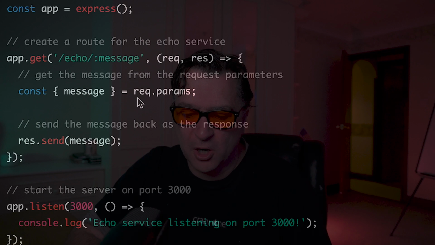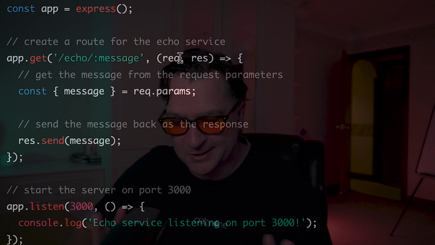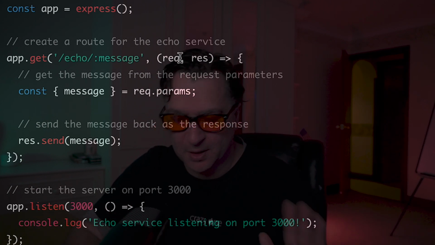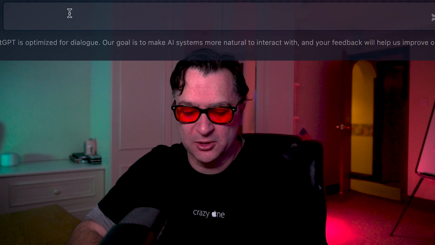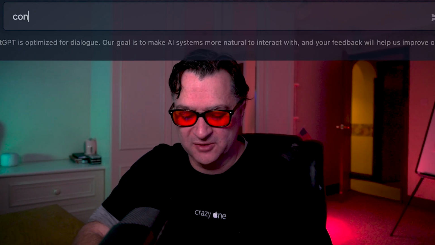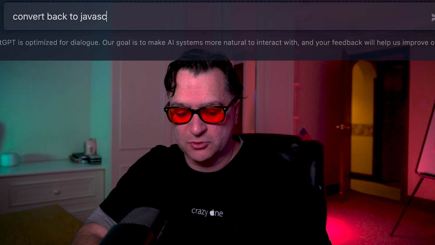Now, we could probably argue about the code that it's generated. In all honesty, you'd be sitting there going, well, it's using implicit anys and it's not being explicit, blah, blah, blah. And we can get into that. But at the end of the day, it's got kind of working code. So let me convert this back into JavaScript. Convert back to JavaScript. Okay, so I'm now back into my JavaScript version of this.